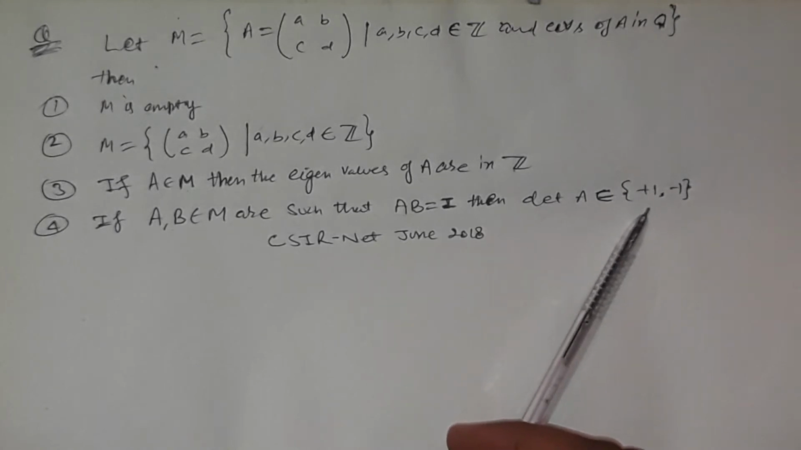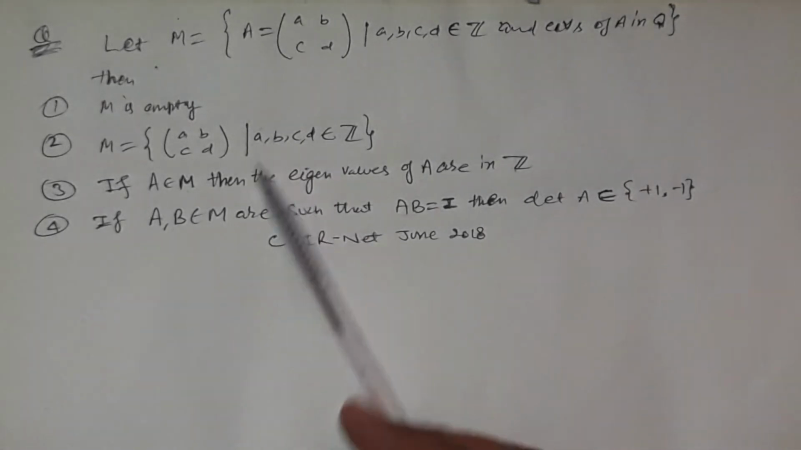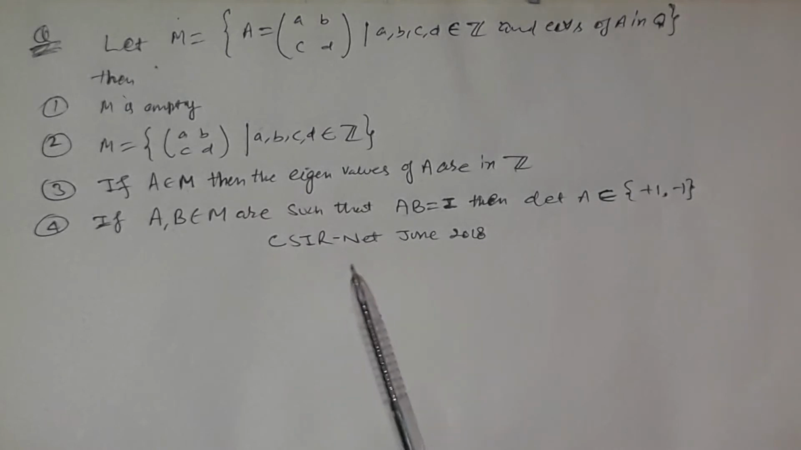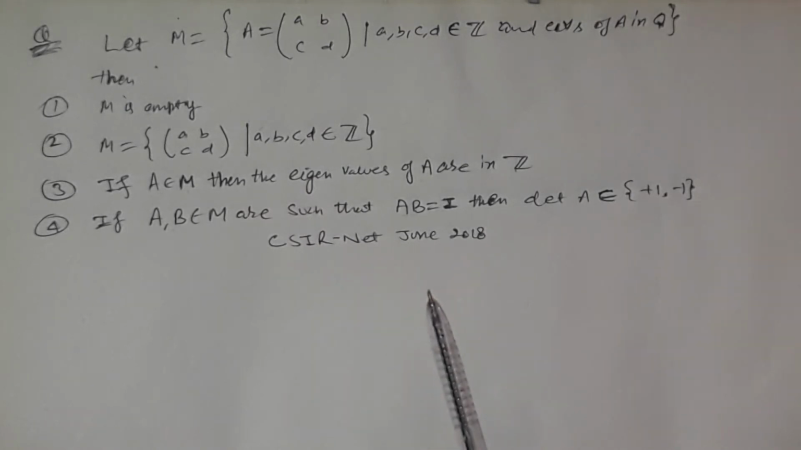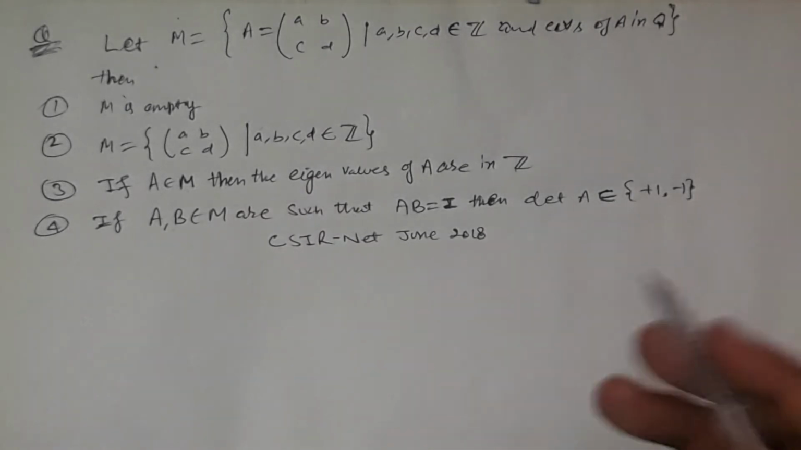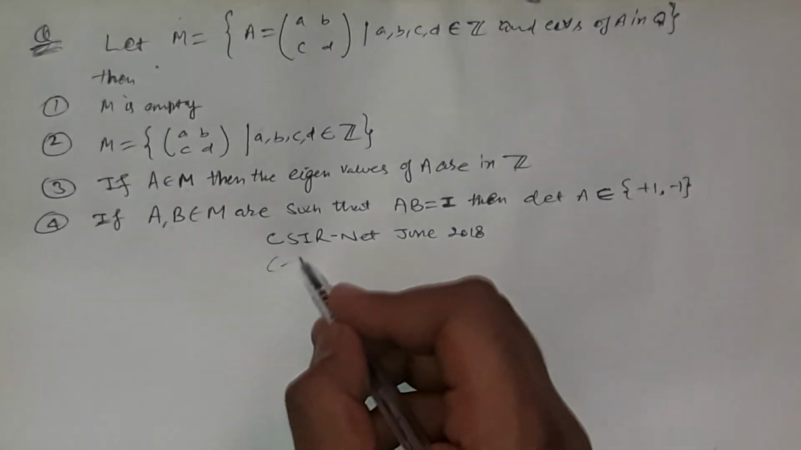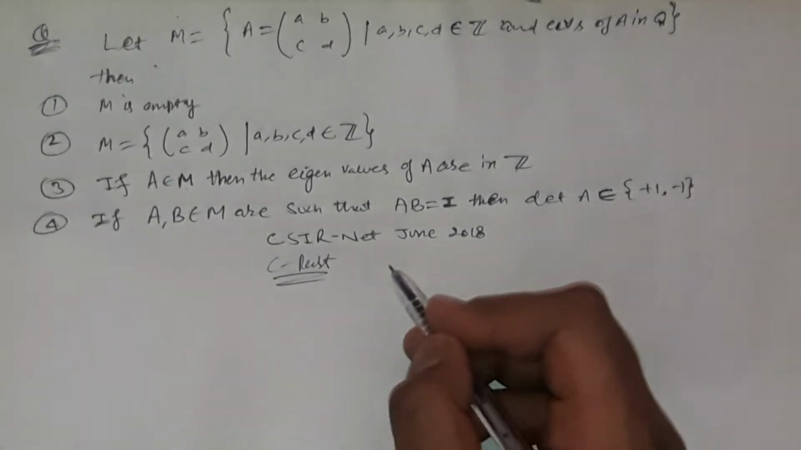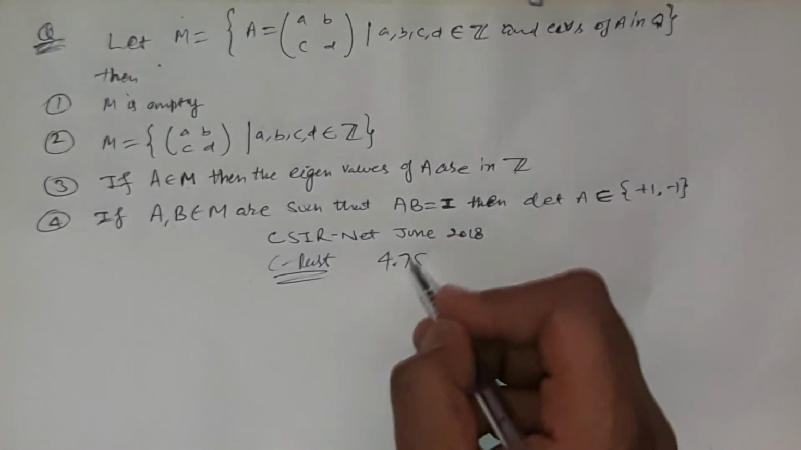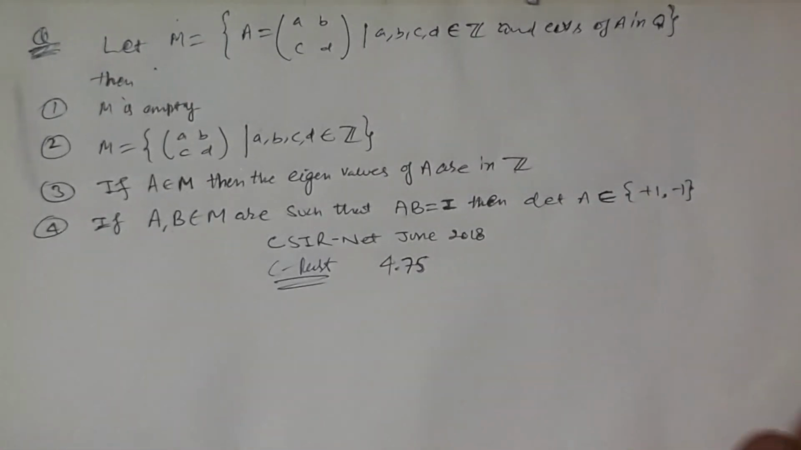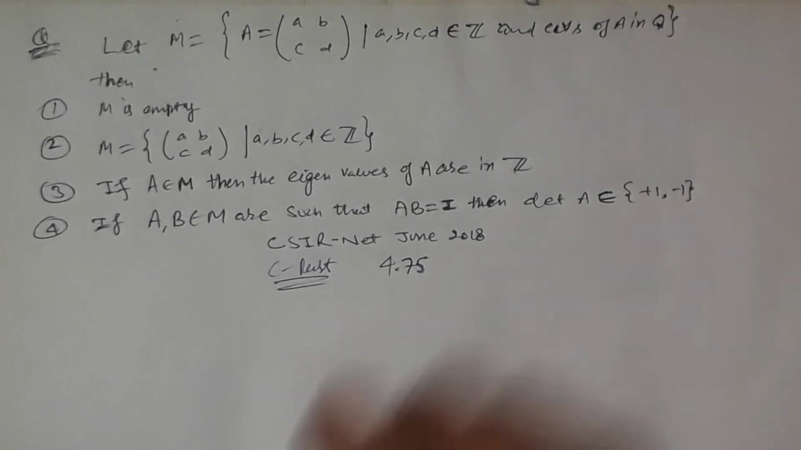Now we need to decide which of these statements are true and which are false. This is the C part question, and its weightage is 4.75. It belongs to the section multiple option correct.